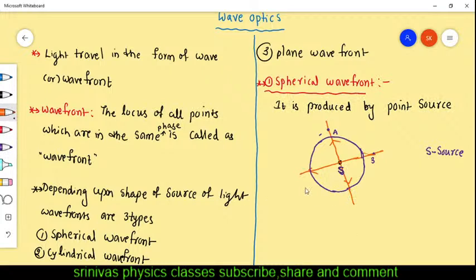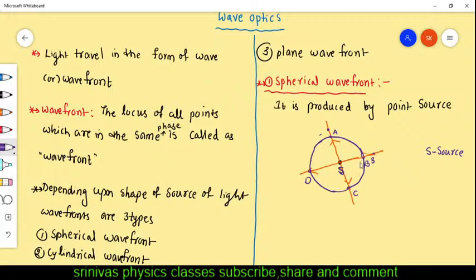Okay, this is the circle. For example, this is the point A. We have to take the point A here. This is the point A, and this is the point B. And this is the point C, and this is the point D.